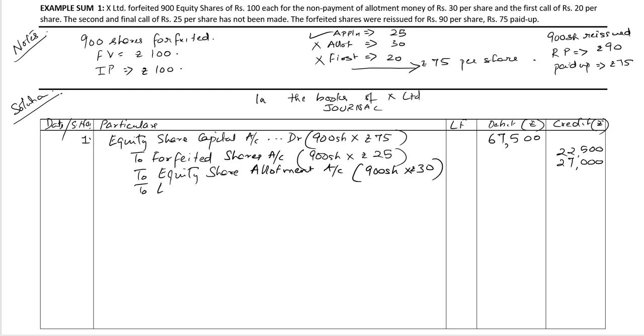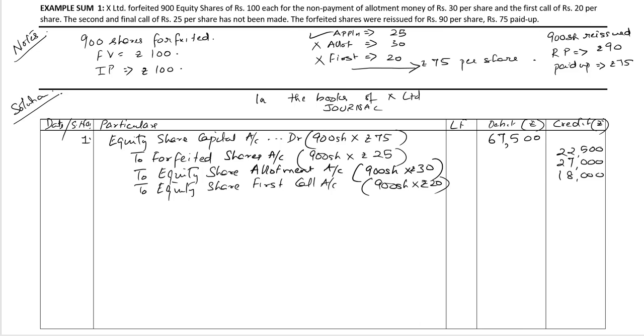And to equity share first call account, 900 shares multiplied by 20 rupees due but not received on the first call comes up to 18,000 rupees. We need to check if the total of the debit is equal to the total of the credit.